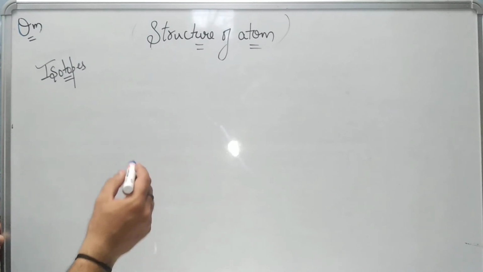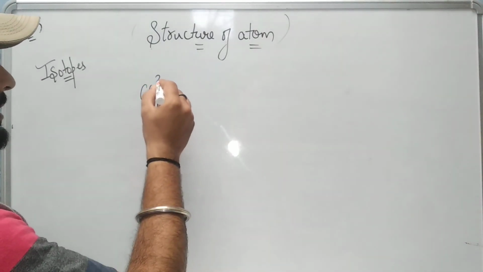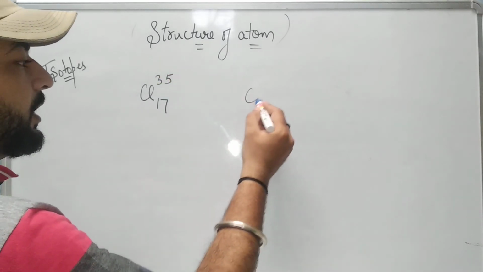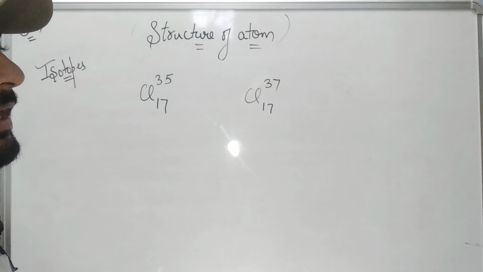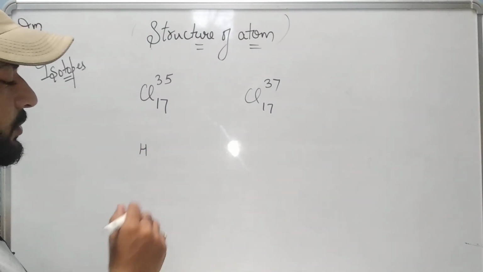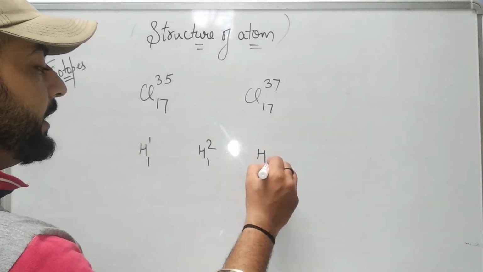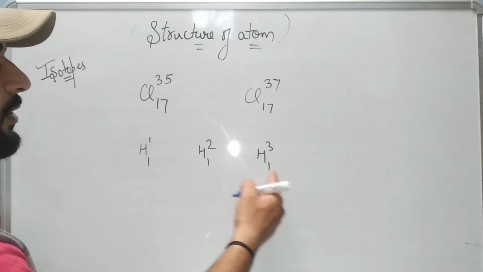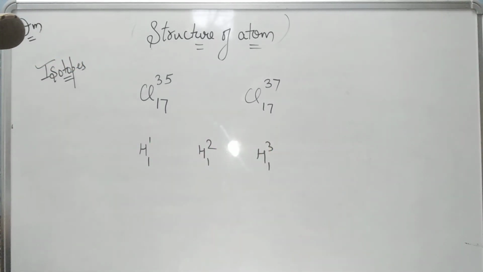For example, chlorine, atomic number 17, mass number 35, and atomic number 17, mass number 37. These are two isotopes of chlorine only. Similarly, for hydrogen there are three isotopes: protium, deuterium and tritium. The atomic number in all the three cases is the same, but the mass number is different. Now why is this difference arising? Because of